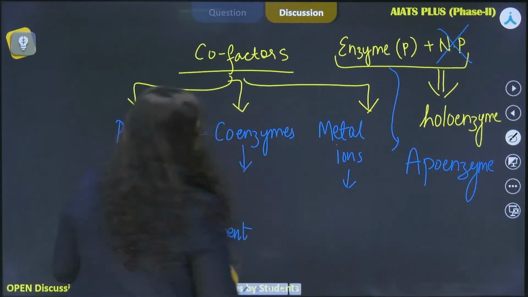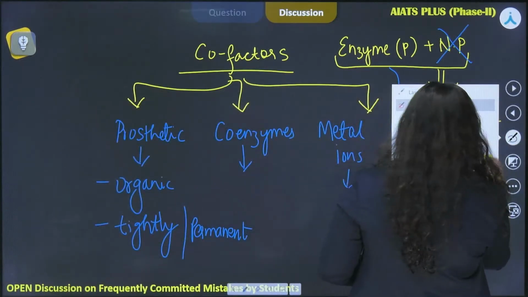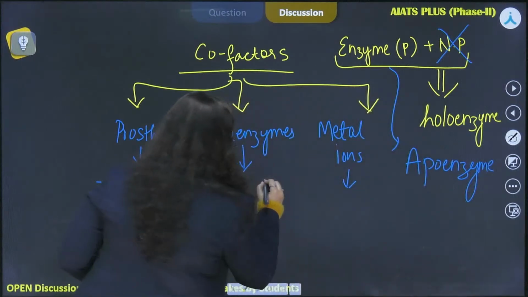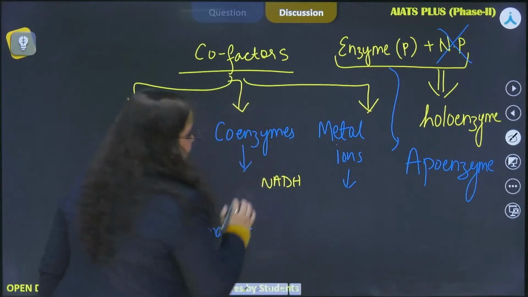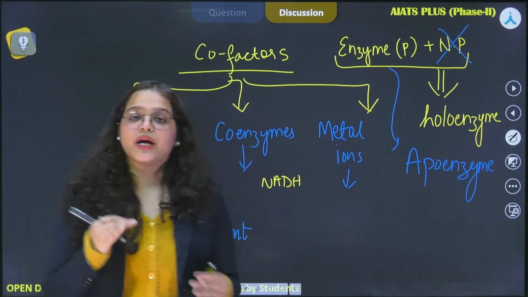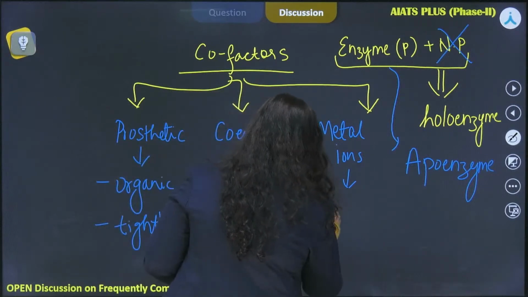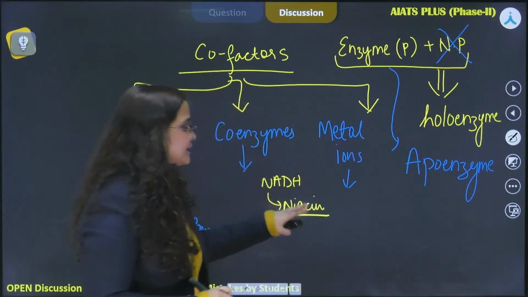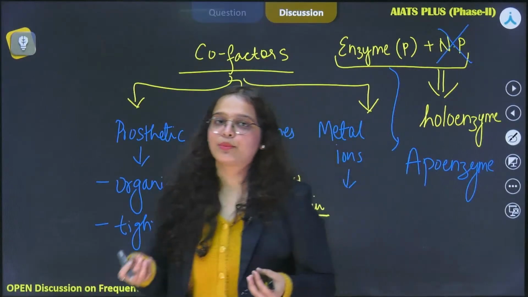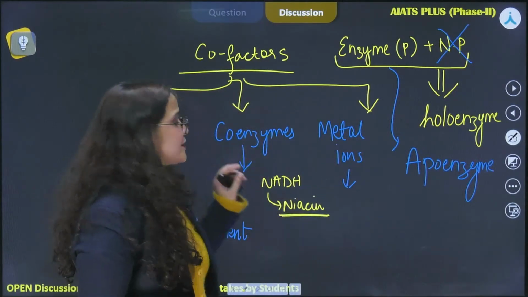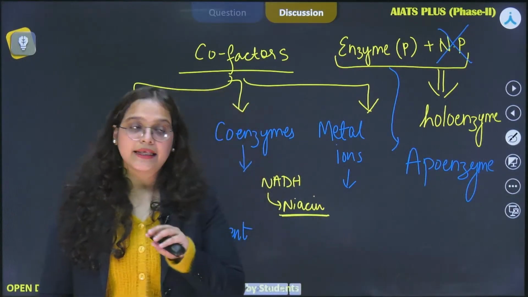All right. Then moving to coenzyme. In coenzyme, we have two examples which is given in the NCERT, and they are NADH, and NADH is said to contain the vitamin niacin, and this is again asked in exams, that whether a vitamin component is present in coenzymes or not. So the answer will be yes, a vitamin component is often present in the coenzyme.